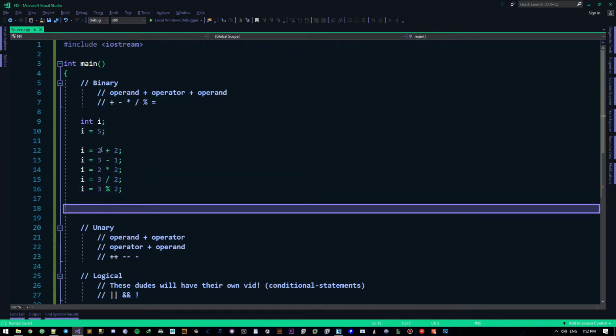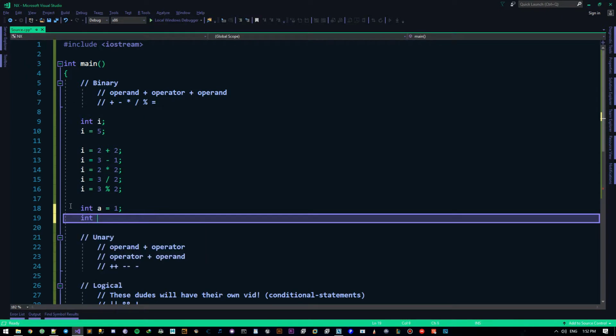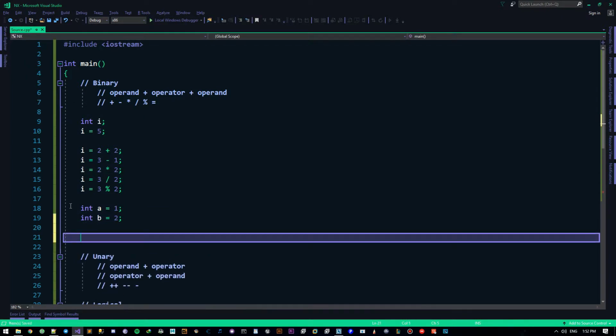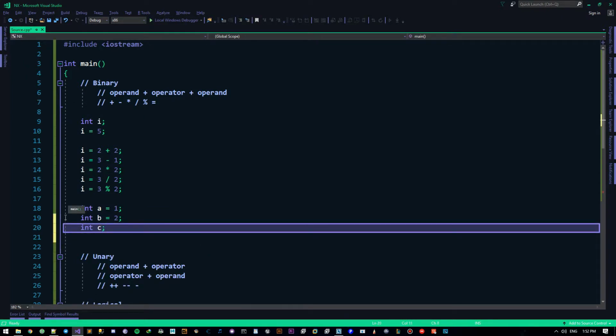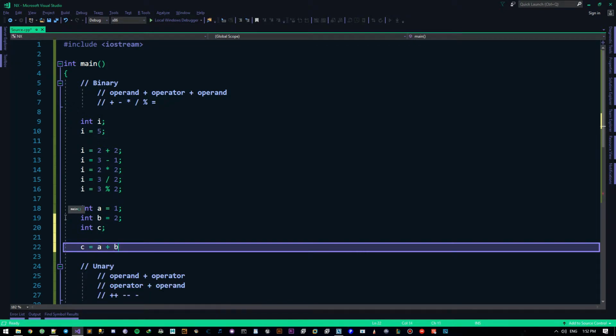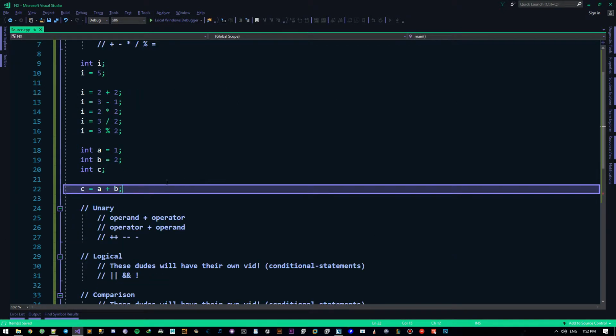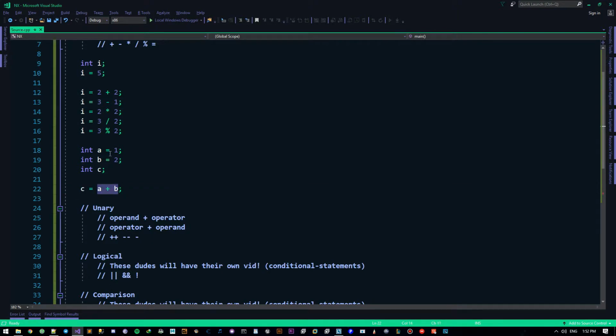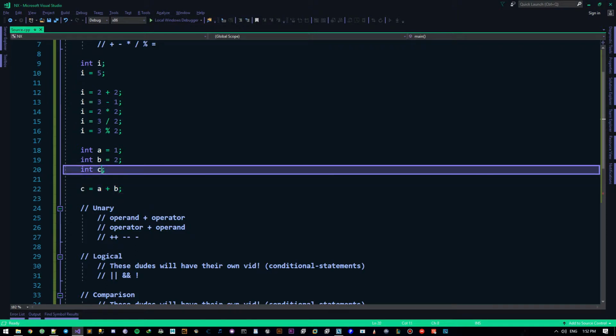Now, instead of these numbers right here, I can also use other variables. I can say maybe int a equals 1, int b equals 2. I can also say, let's say, int c. I can say c equals a plus b, just like that. So this will evaluate into a plus b, which is 1 plus 2, which will be 3, and then 3 will be put into c.